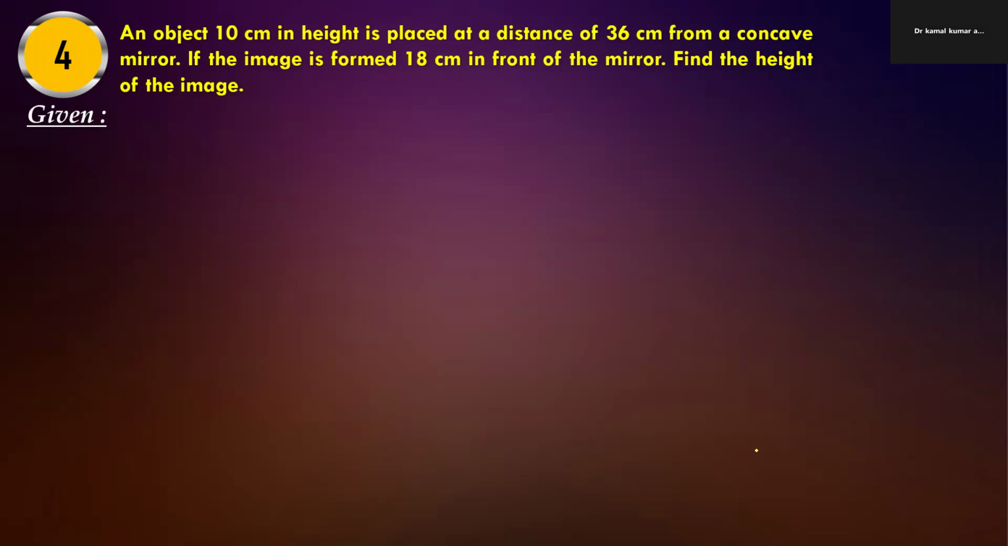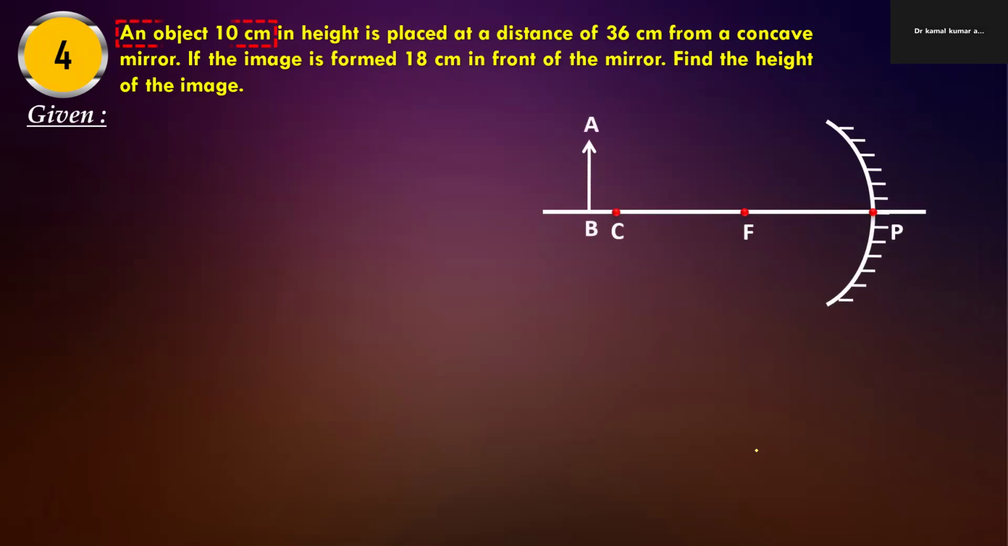The object is 10 centimeter in height, so h1 is given. It is placed at a distance of 36 centimeter in front of the concave mirror. In front of a concave mirror means the object distance u is minus 36. If the image is formed 18 centimeter in front of the mirror, the image is also in front of the mirror, so it will also be taken as negative.